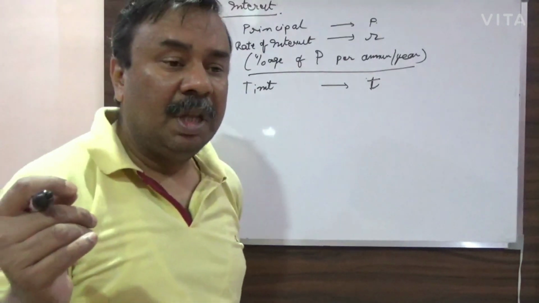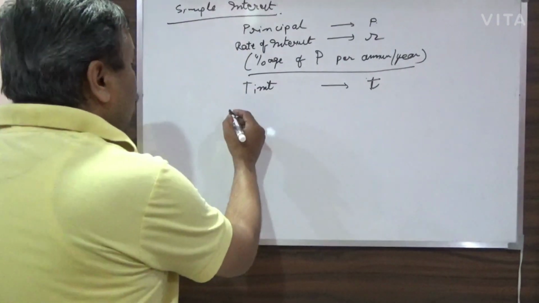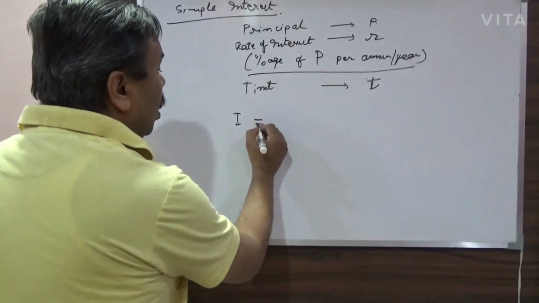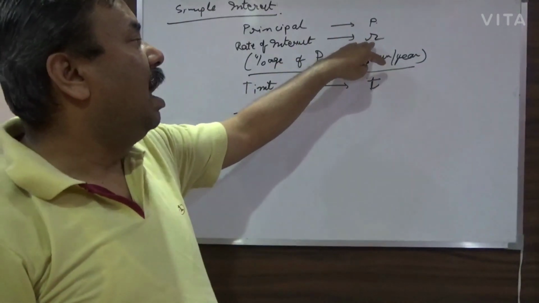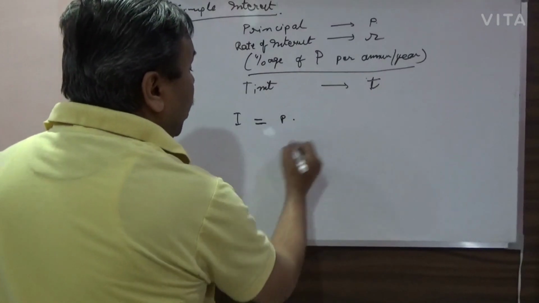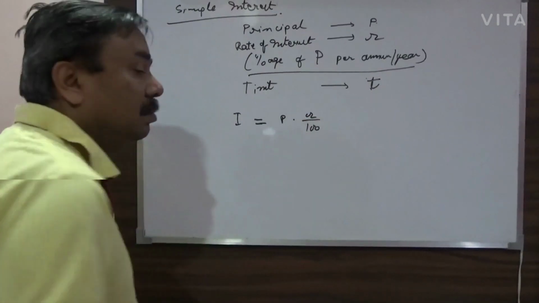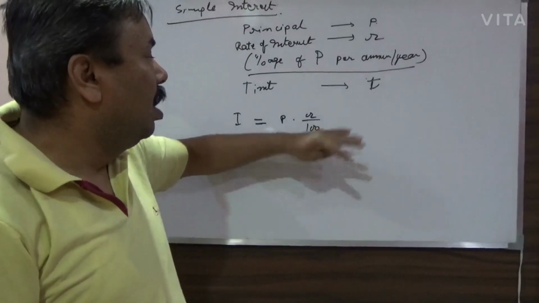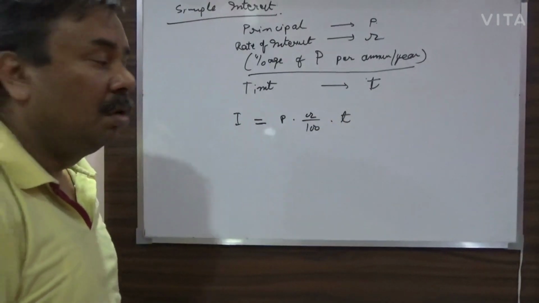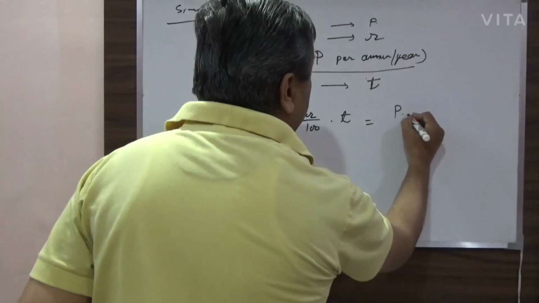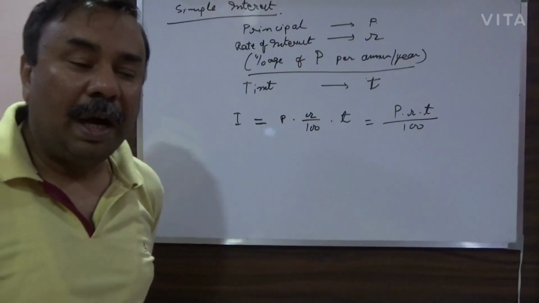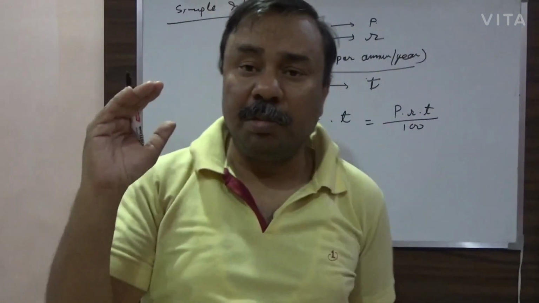So what will happen? Very simple. For 1 year, the interest will be, as I said, R percent per year. So for 1 year, it will be P multiplied by R by 100. This is for 1 year, and for T number of years, it will be multiplied by T. So this becomes P into R into T divided by 100. This is your interest.